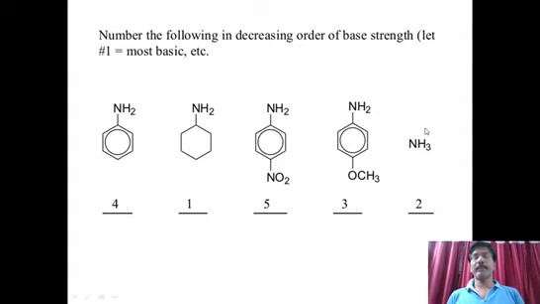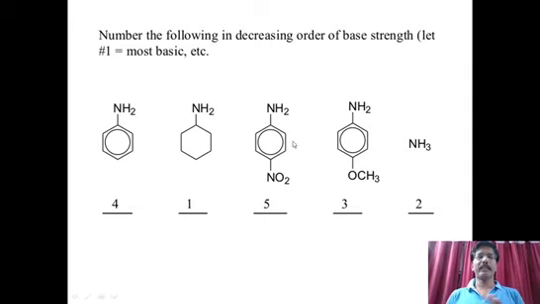So when compared to ammonia, aliphatic amines are stronger, and when compared to ammonia, aromatic amines are less basic. So very clearly, ammonia is the second position, and cyclohexylamine is the first position. So 1, 2 are decided. Strong base is cyclohexylamine. Second is ammonia. Why? Because the remaining three are aromatic amines, and aromatic amines are less basic when compared to pure amine.